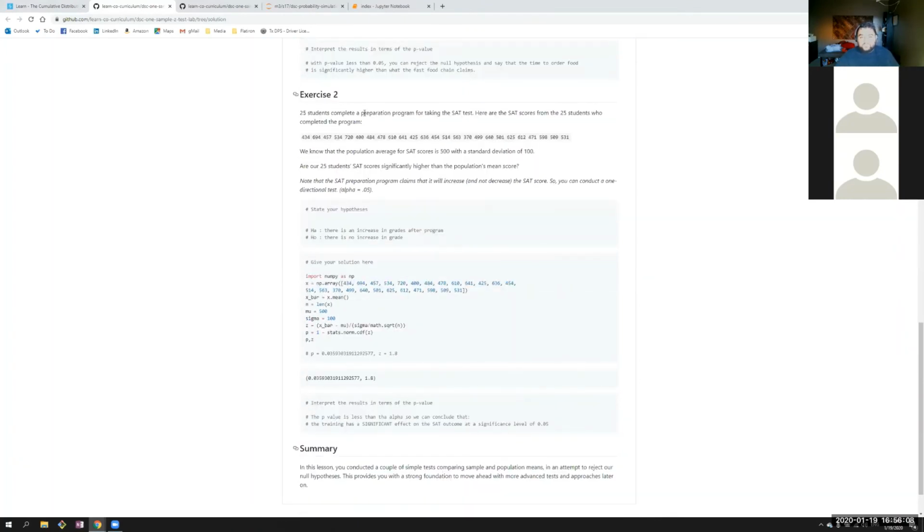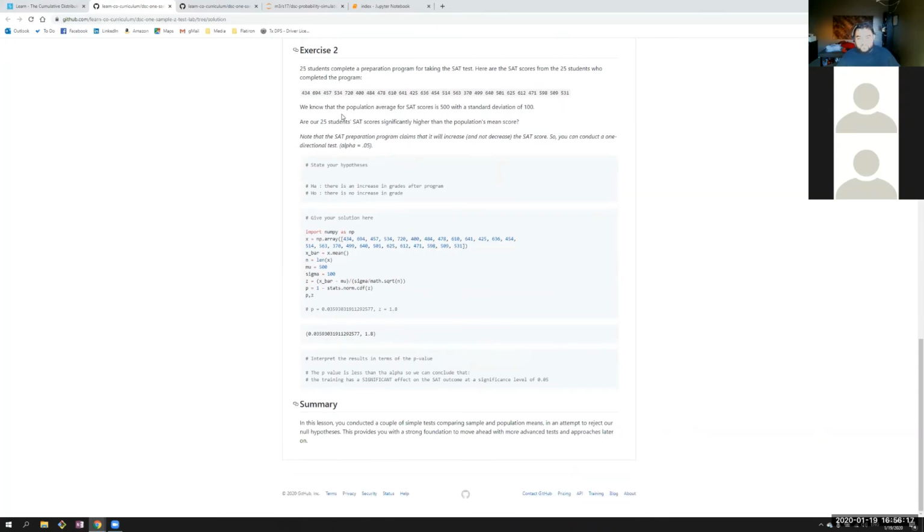25 students complete a preparation program for taking the SAT test. Here are the SAT scores from the 25 students who completed the program. All right, that's the scores. We know that the population average for SAT scores is 500 with a standard deviation of 100.